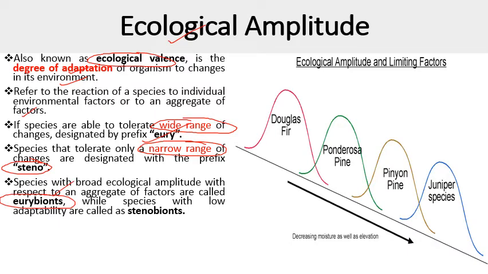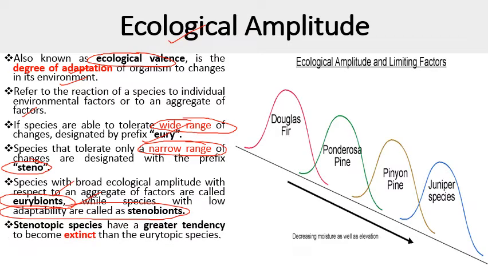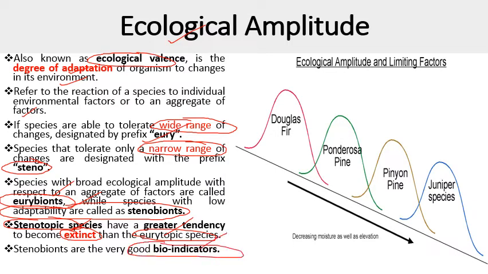So ऐसे organism जो broad range of environmental factors को tolerate कर पाते हैं and they show adaptations to these environmental factors, these are termed as eurybiont, while the species with narrow or low adaptability are called as stenobionts. So उसे use करते हैं हम term stenobiont. So stenotopic species have greater tendency to become extinct because they are unable to tolerate wide range of environmental factors. So इनके chances ज़्यादा होते हैं कि extinct हो जाए, while the eurytopic species can survive the adverse environmental conditions also. So stenobionts are very good bioindicator. So ये act करते हैं bioindicator.